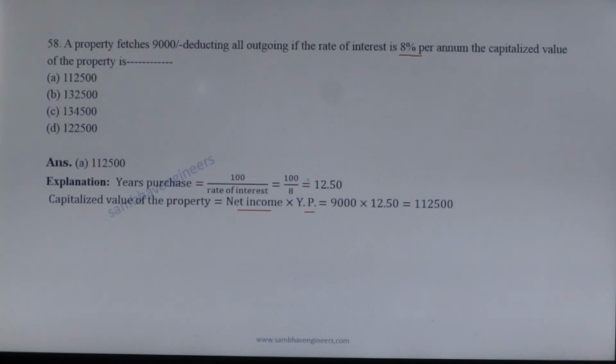Here the rate of interest is 8%, so year's purchase is equal to 100 divided by 8, equal to 12.50. Now the capitalized value of the property is equal to 9,000 multiplied by 12.50, equal to 1,12,500. Option A is the correct answer.